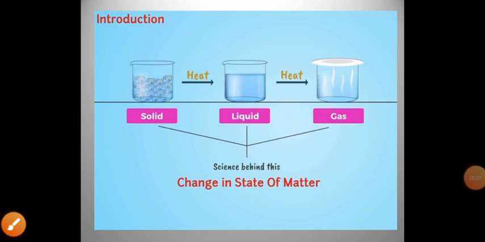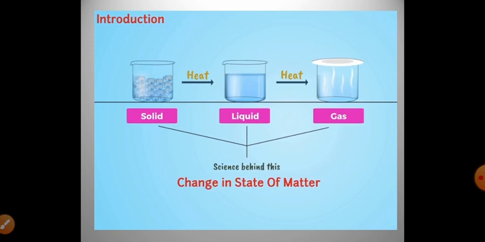Welcome back students. In this session we are going to discuss the interconversion of states of matter. As we all know from our observations, water can exist in three states of matter: solid as ice, liquid as water, and gas as water vapor. So what is the science behind this?